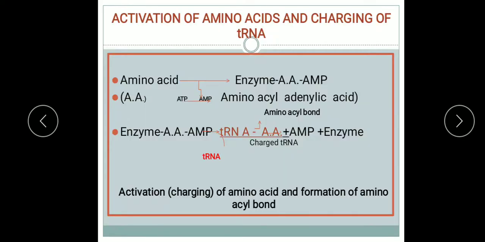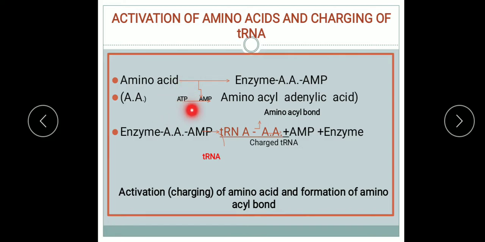So, here we will see in this process that first the amino acid is activated by an ATP molecule. The reaction is catalyzed with the help of aminoacyl synthetase enzyme, and it forms the compound or the complex, that is amino acyl adenylate, or we can call it the amino acid enzyme AMP complex also, because here the energy is utilized by the breaking down of ATP.